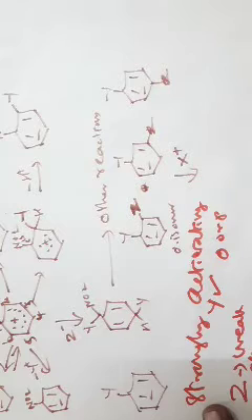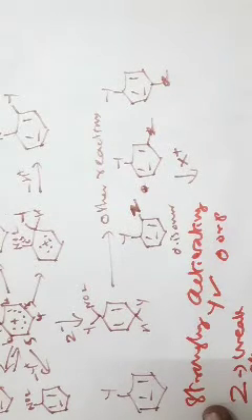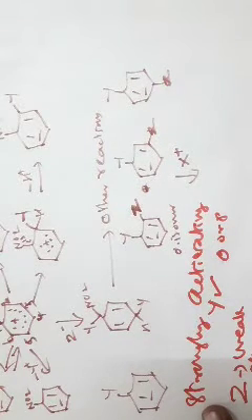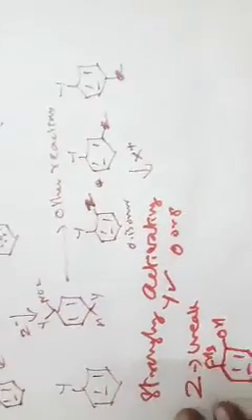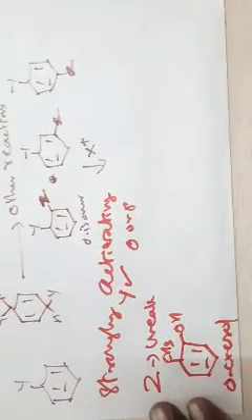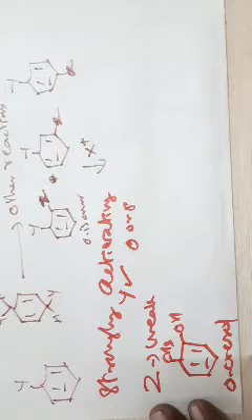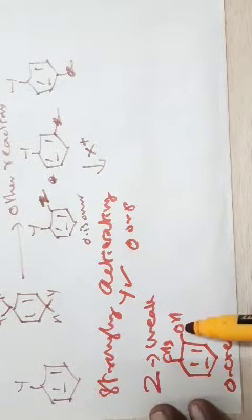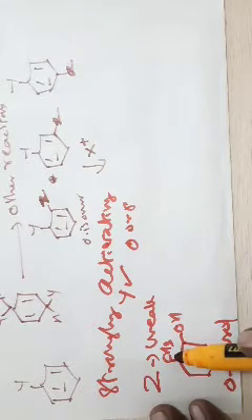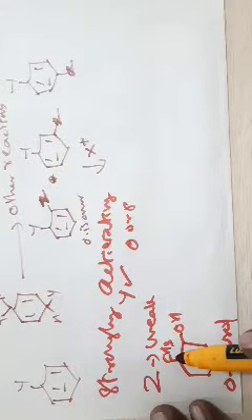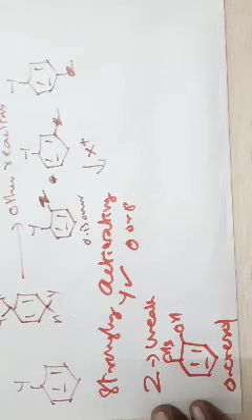We have different isomers, metacresol, paracresol, depending on the position of the methyl and OH groups. See, this is your orthocresol. The methyl group is ortho to the phenolic OH group.